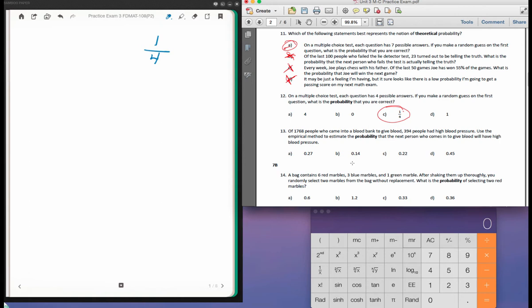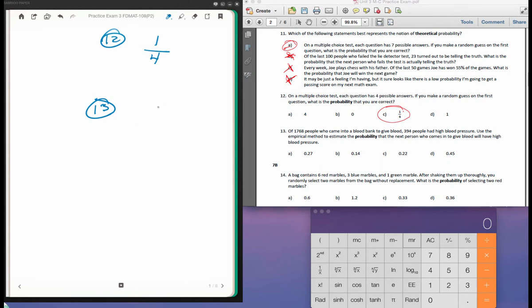178 people who came into a blood bank gave blood. 394 had high blood pressure. Use the empirical method to estimate the probability for the next person. Because we have large numbers, that's the empirical method, so I can make a reasonable guess. So this was question 12 and question 13. My reasonable guess would be the following.